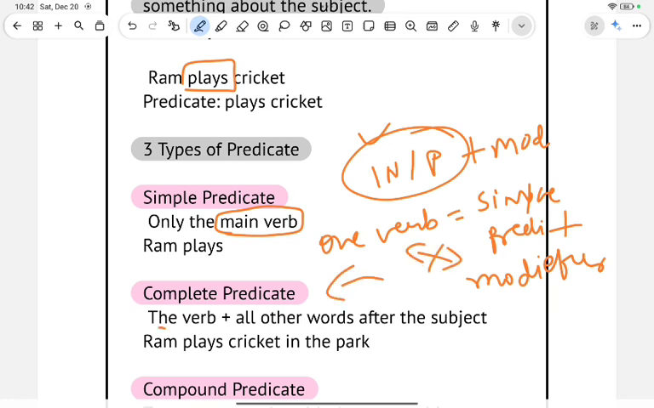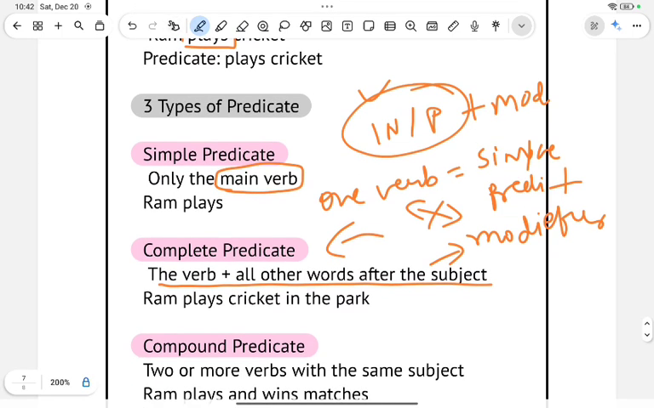The verb and all other words after the subject, so all other words indicating modifier. Okay, here you can see, Ram plays cricket in the park. Here what is our subject? Who is playing in the park? Ram is playing. So here we know that it is our subject. But what is he doing? The whole thing. Here plays is our verb plus all the modifier. What he is doing actually is all our complete predicate.